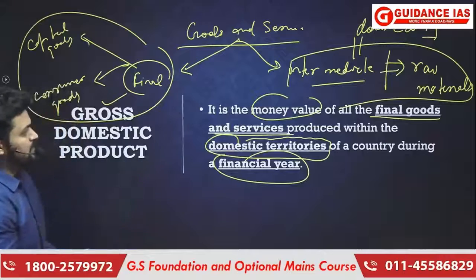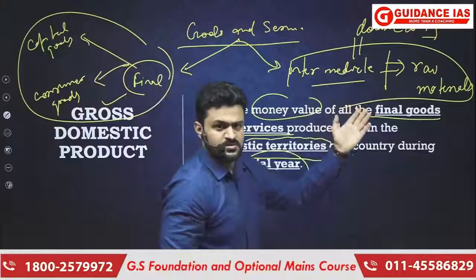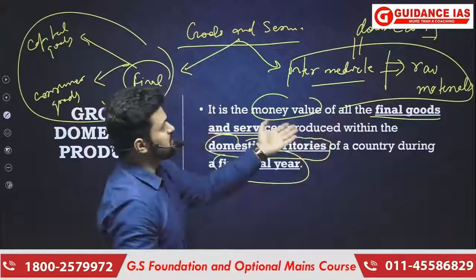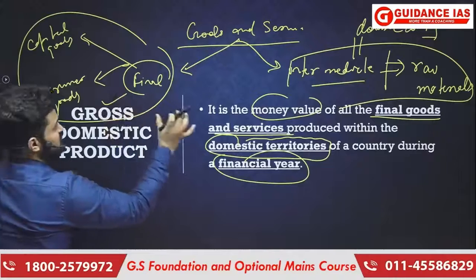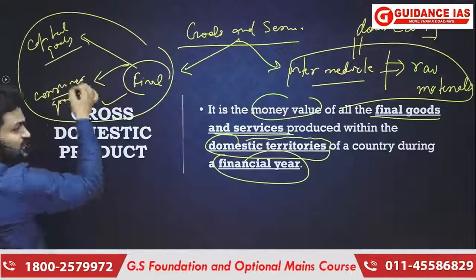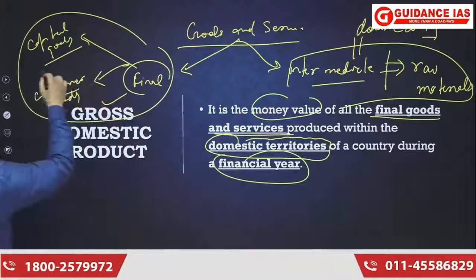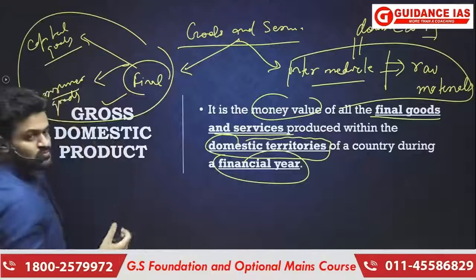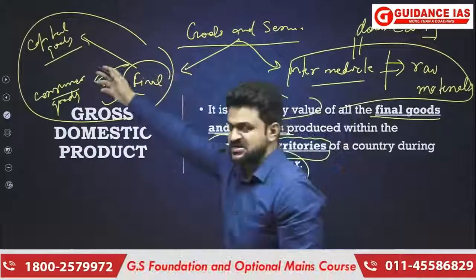In order to ensure that no product, good or service, is counted more than once, we ensure that the GDP calculation includes only the monetary value of final goods and services. Those final goods can be capital goods or consumer goods. Capital goods means those goods which are used to manufacture goods. So this essentially means machines.